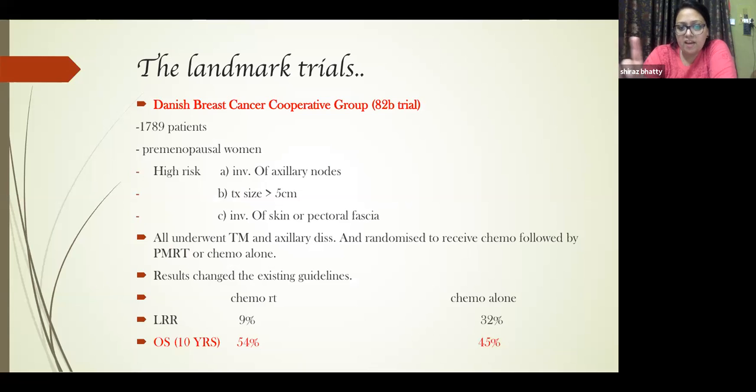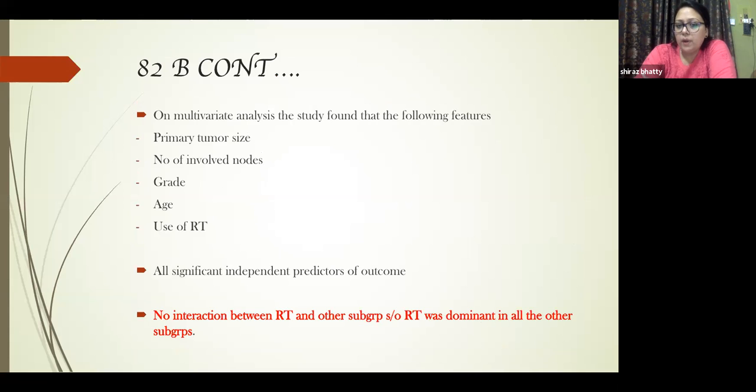The high risk, again, I have mentioned, and the loco-regional recurrence was 9% in the chemo-RT, whereas it was 32% in the chemo alone. And overall survival in chemo-RT was 54%, whereas it was 45% in the chemo alone. So in 82B, they found a few features which were directly correlating with radiotherapy, like the primary tumor size, the number of involved nodes, the grade, the age, and use of RT, and all were significant independent predictors.